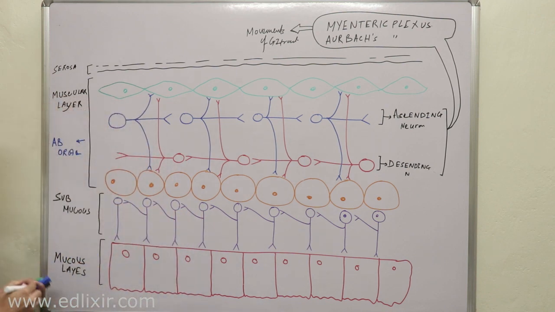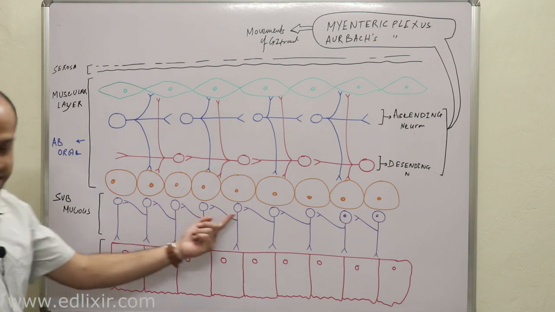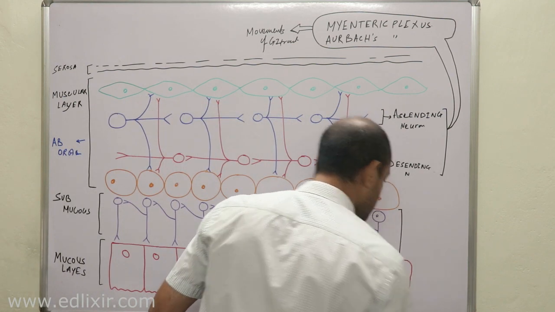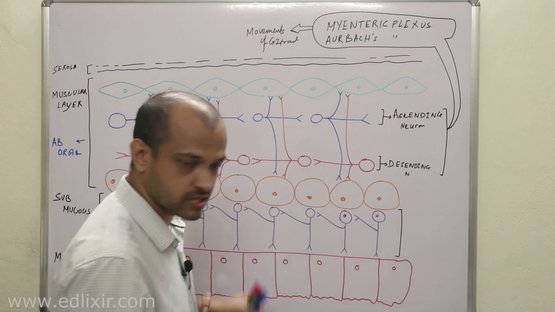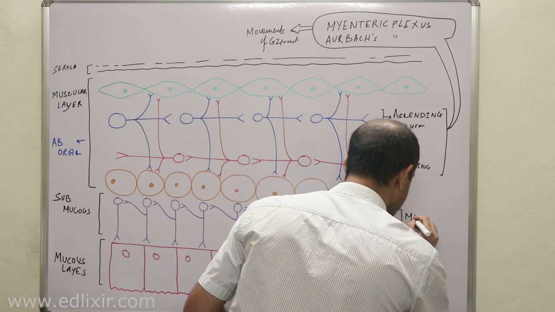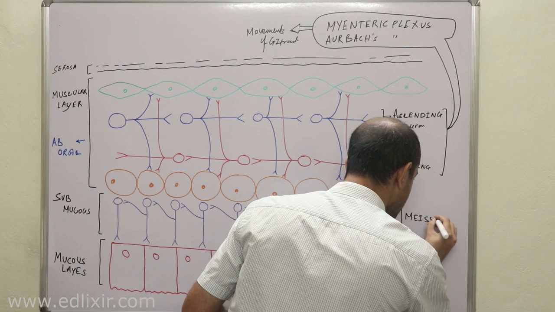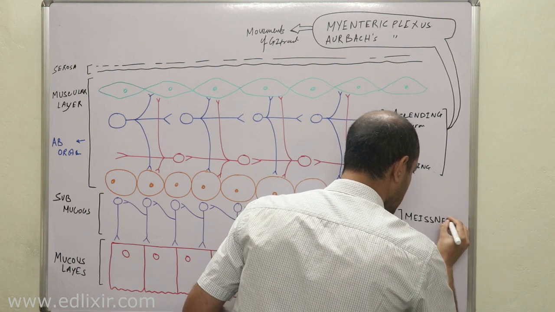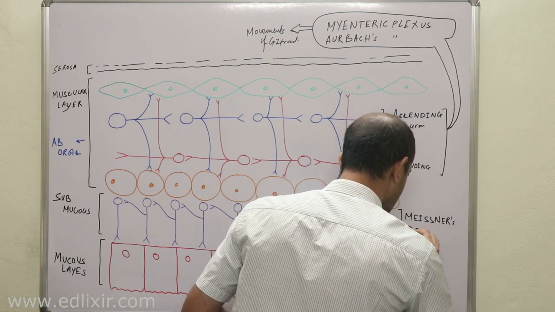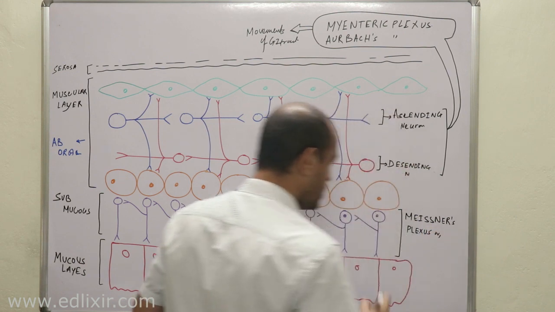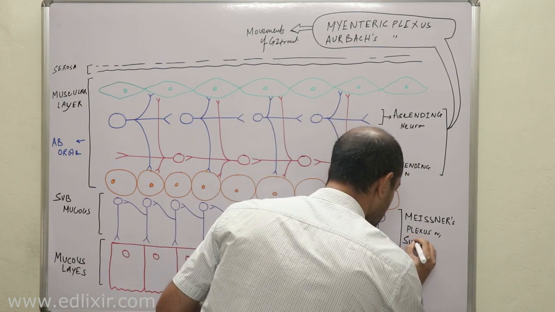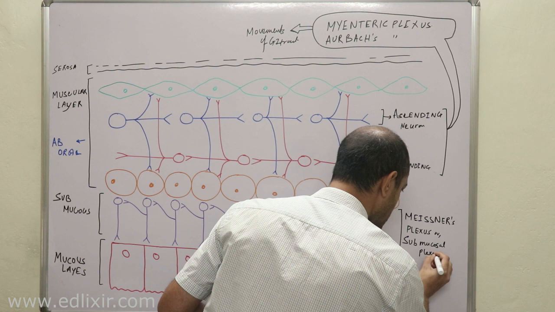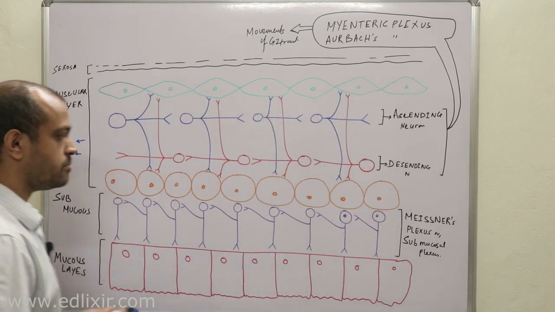Draw with me, otherwise you won't be able to understand later. Now every neuron in this case activates others. Clear? Now this nerve net, plexus means nerve net, this plexus is called Meissner's plexus, or submucosal plexus. Clear? Meissner's plexus or submucosal plexus.